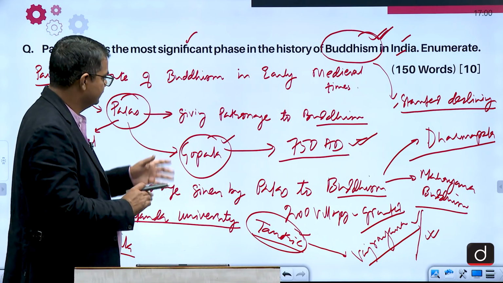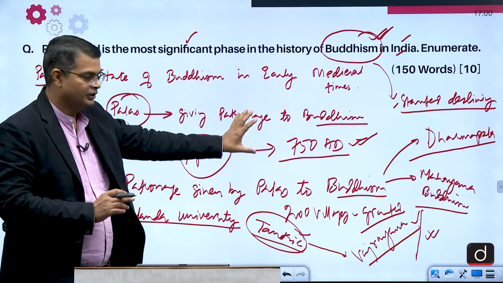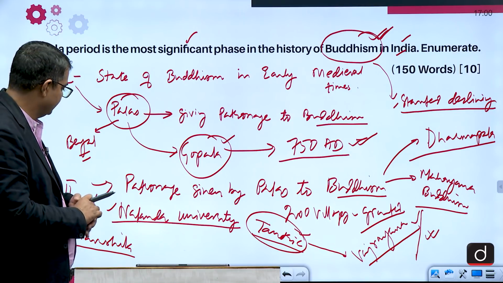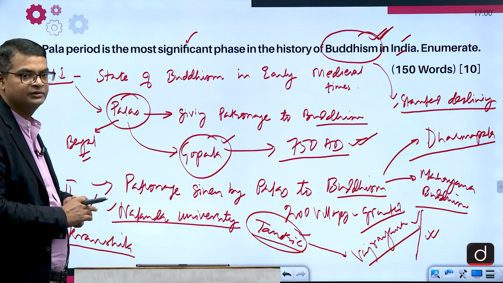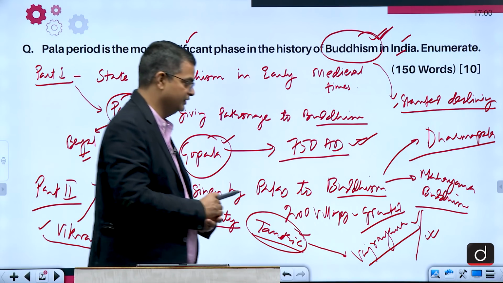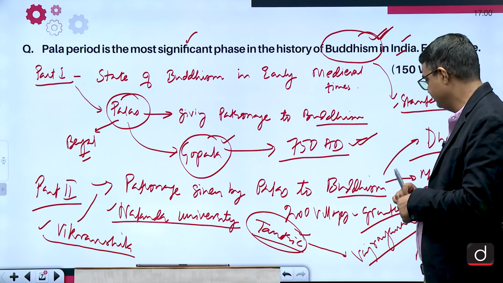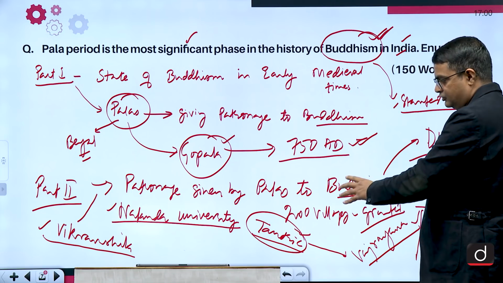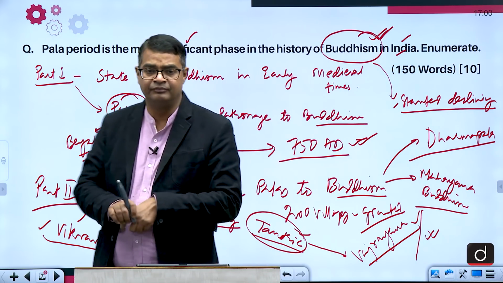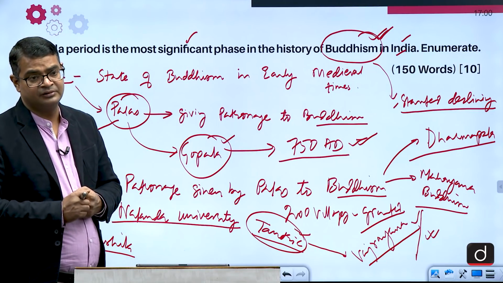So if you write this way, in part 1 you write about Buddhism and a little bit about the foundation of the Pala rulers, and in the second part you write about patronage and their connection with Tibet and Southeast Asia, and the Shailendra dynasty, and what type of Buddhism developed during this time, those grants of 200 villages for developing the monasteries, the viharas.